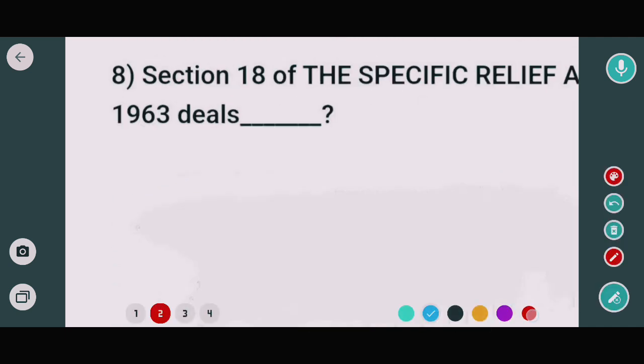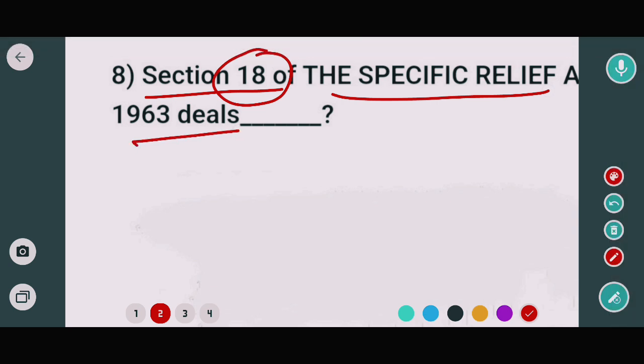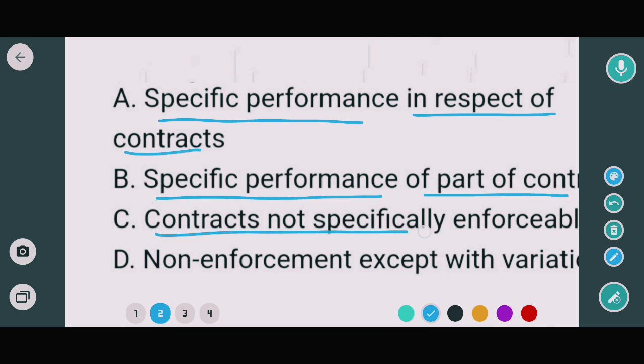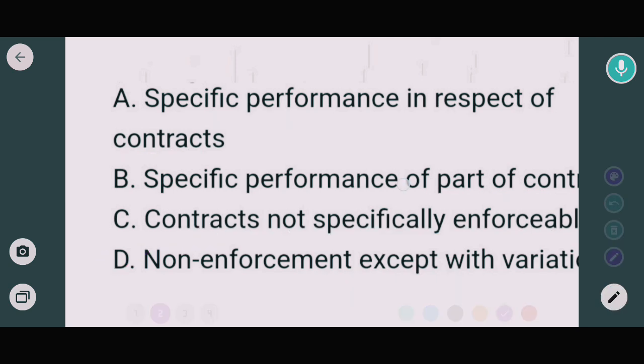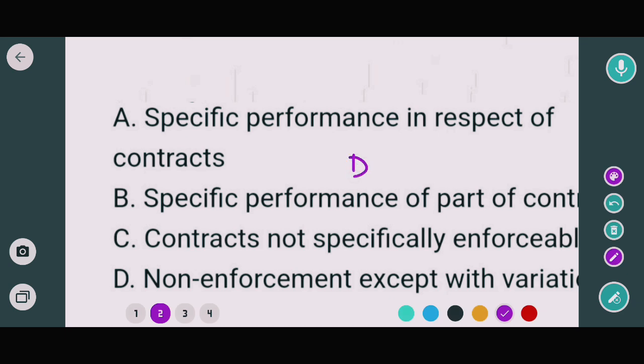The next question is Section 18. Section 18 of the Specific Relief Act deals with which of the following? Options are specific performance in respect of the contract, specific performance of part of contract, contracts not specifically enforceable, and non-enforcement except with variation. So in this case, option D would be the correct answer. So now move to the next question.